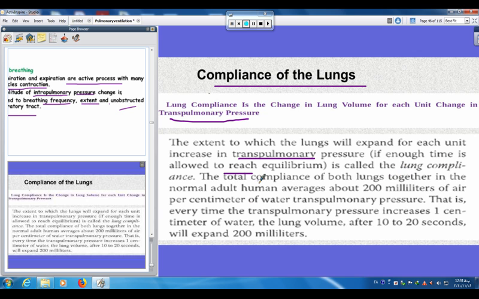The total compliance of both lungs together in the normal adult man averages about 200 milliliters of air per centimeter of water transpulmonary pressure. That is, every time the transpulmonary pressure increases 1 centimeter of water, the lung volume after 10 to 20 seconds will expand 200 milliliters.